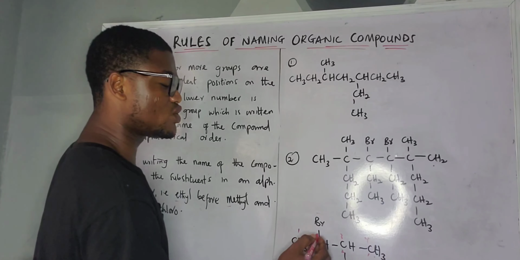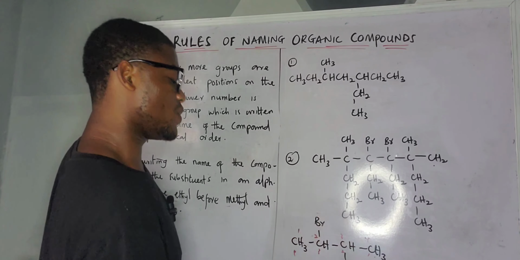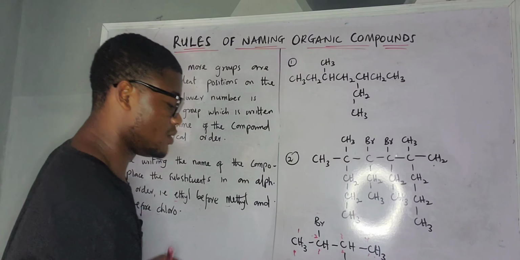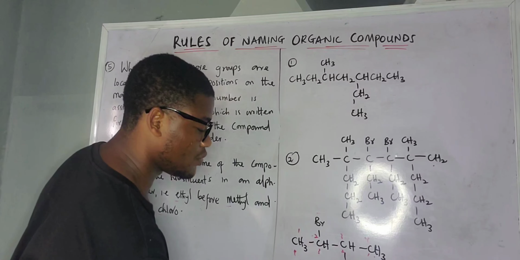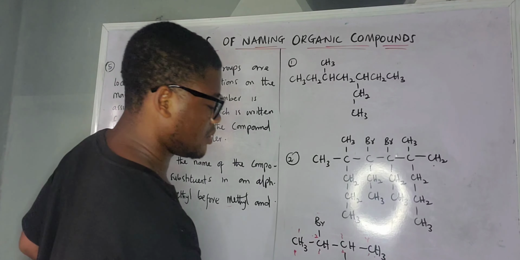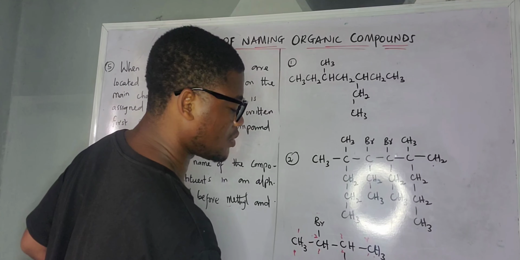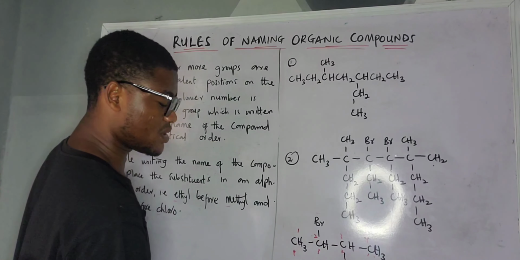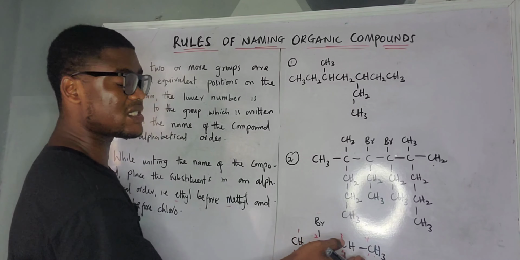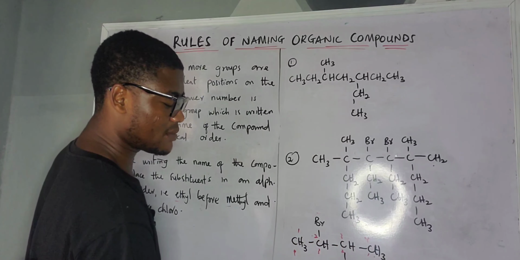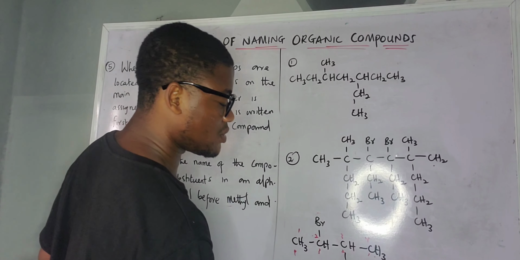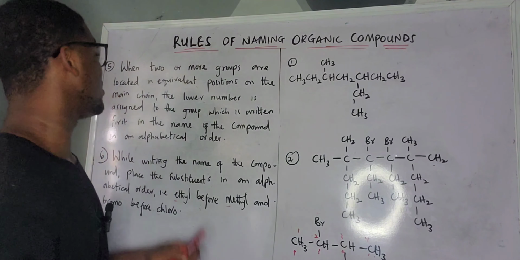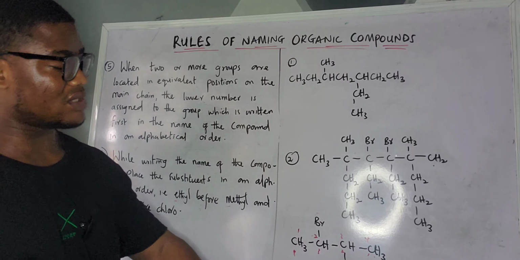So we are using 2 for bromo and 3 for chloro. So we can say it is 2-bromo-3-chloro. What is the longest chain? 1, 2, 3, 4. We have 4, which is but, and since we are dealing with just single bonds there, we call it butane, which is in the alkane family. So 2-bromo-3-chlorobutane. That is the point of rule 5 and rule 6; this just explains it.